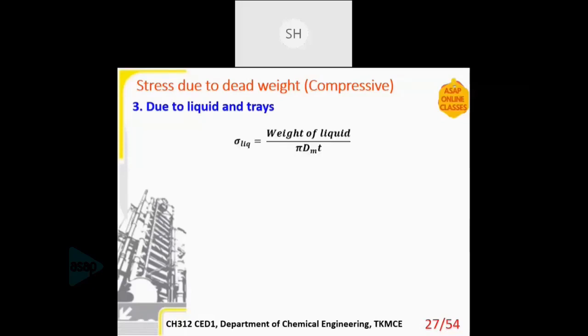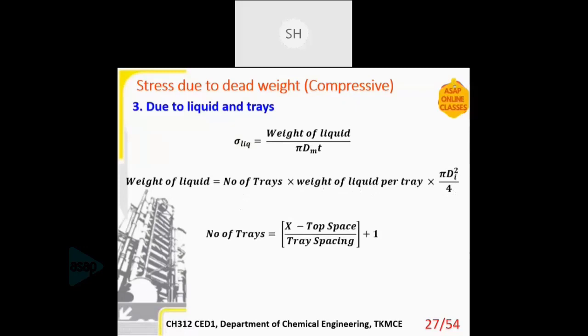So sigma liquid, the stress due to the liquid inside, is the weight of the liquid divided by pi dm into T, and the weight of the liquid is the number of trays into the weight of the liquid per tray into pi di square by 4, the cross-sectional area. Then the number of trays, this is a specific case I'm discussing, is X, the height up to which we are considering, minus the top space.